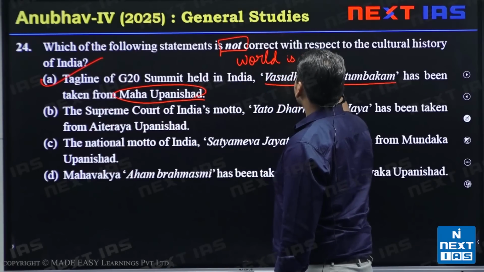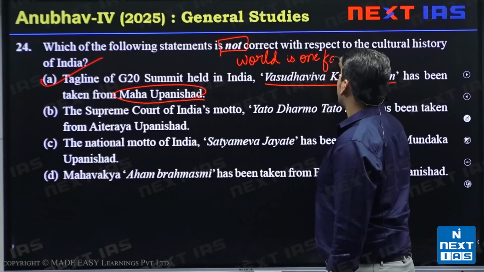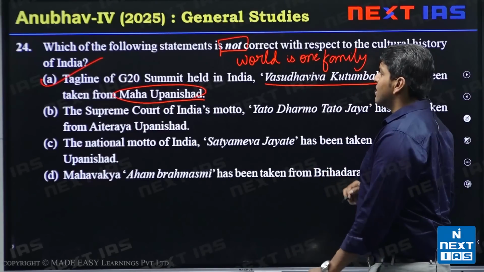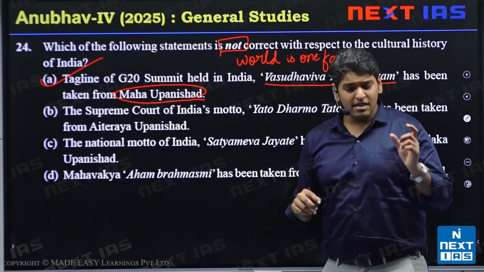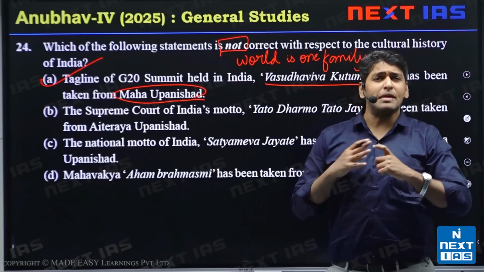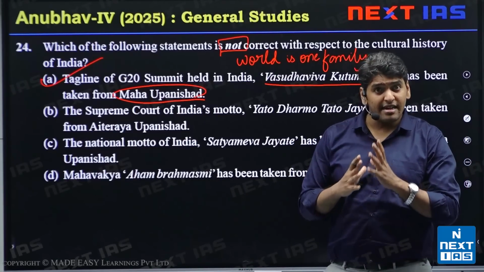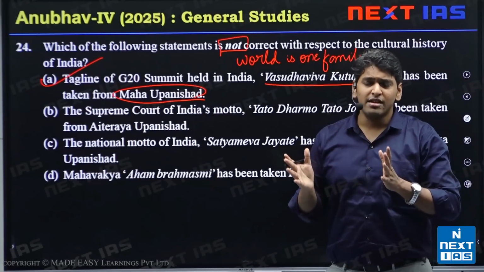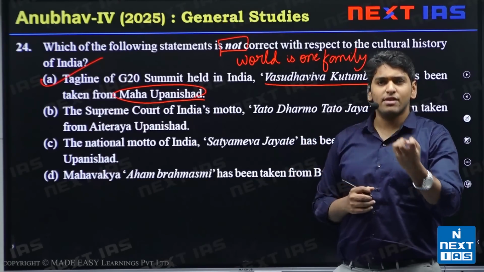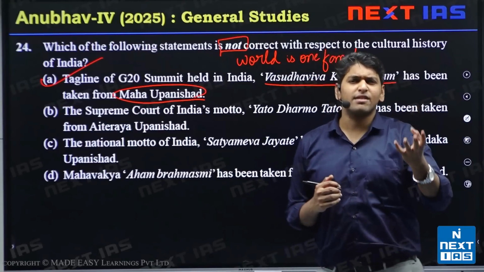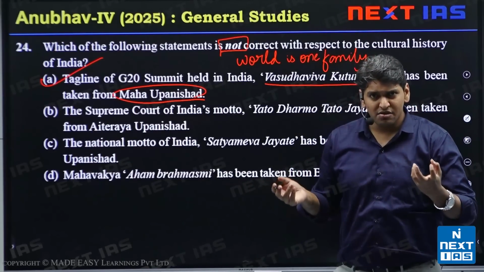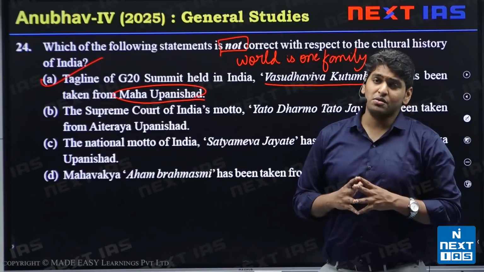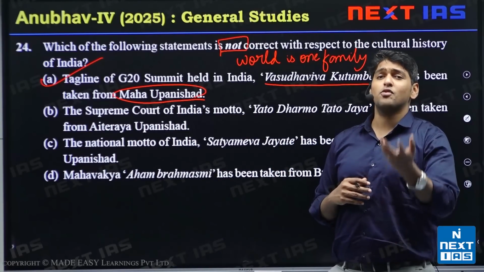World is one family. This idea has been central to Indian identity, how India has led the subcontinent. We don't discriminate among people. India is very diverse, socially, culturally, religiously. India is home to 8 religions of the world, and out of that 4 originated here.